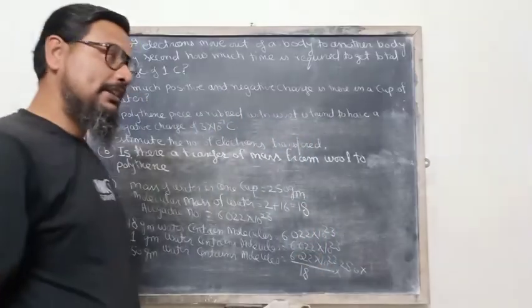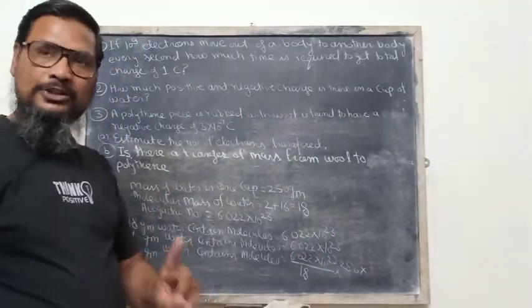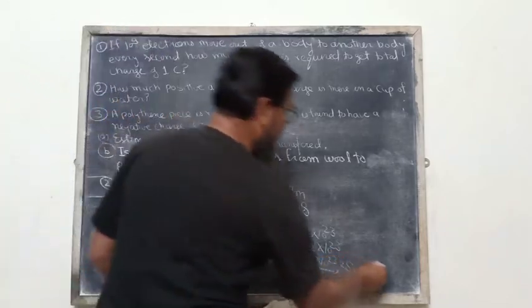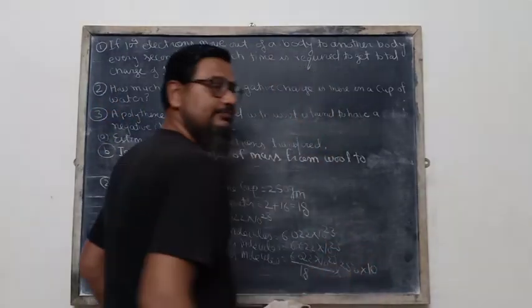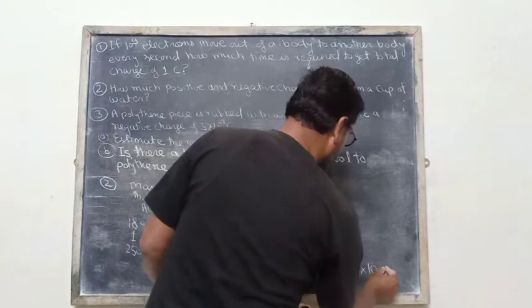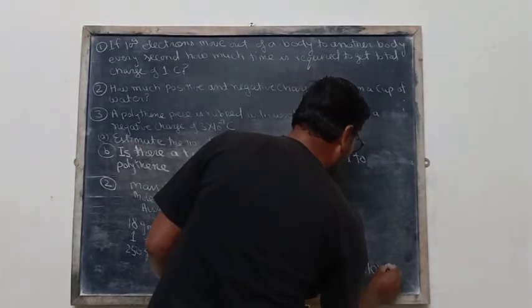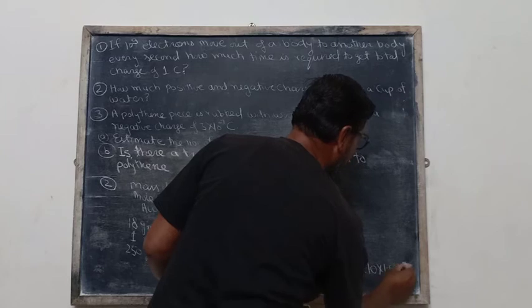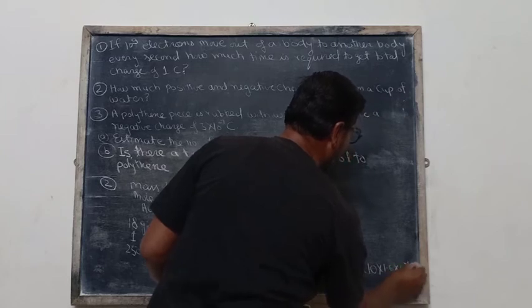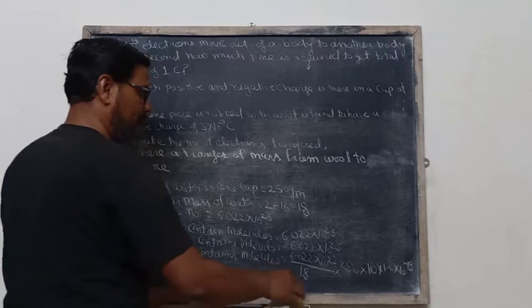In one molecule, the number of protons and the number of electrons are 10, and the charge on one electron or proton is 1.6 into 10 raised to the power minus 19 coulomb.